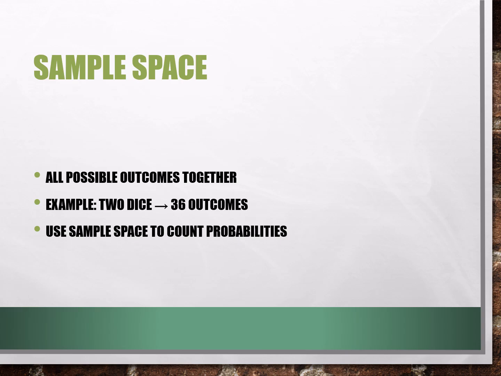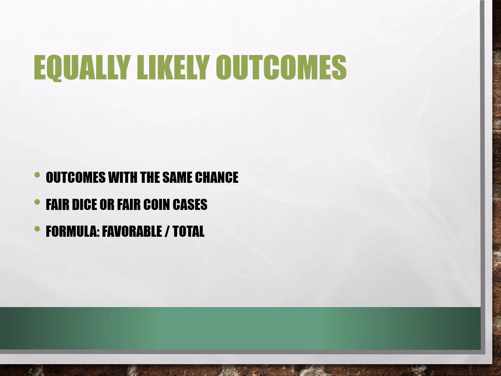When we know the sample space, it is easy to calculate probabilities. Equally likely outcomes. Outcomes with the same chance, fair dice or fair coin cases. Formula: favorable over total.